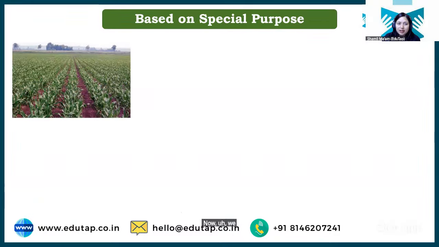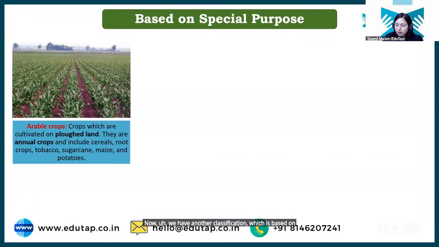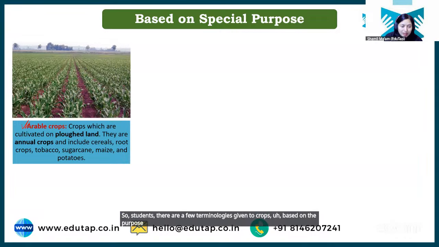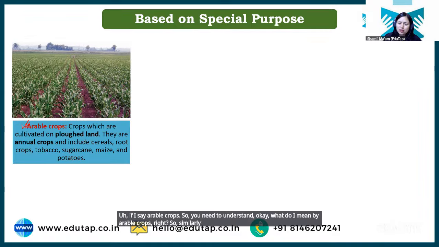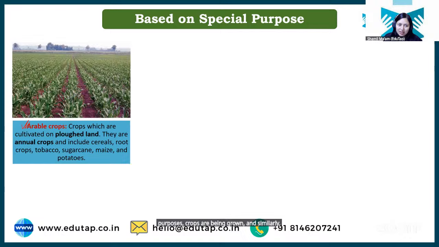Now we have another classification, which is based on special purpose. Students, there are a few terminologies given to crops based on the purpose they are grown. You just need to understand what we refer to by these things. If I say arable crops, you need to understand what I mean by arable crops, right? For different purposes, crops are grown, and similarly terminologies have been given to them. So you need to learn these terminologies.